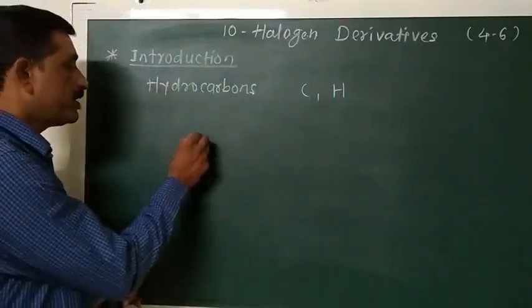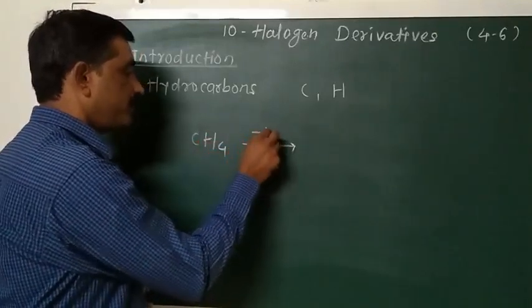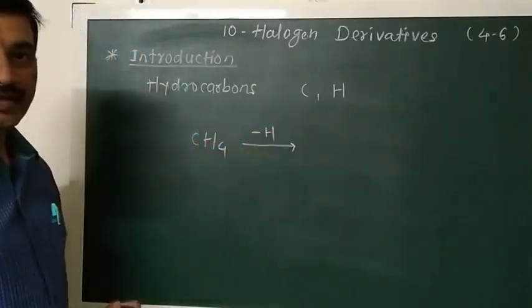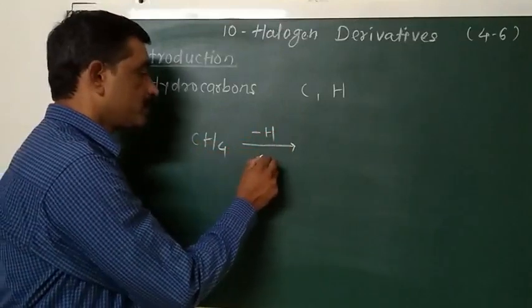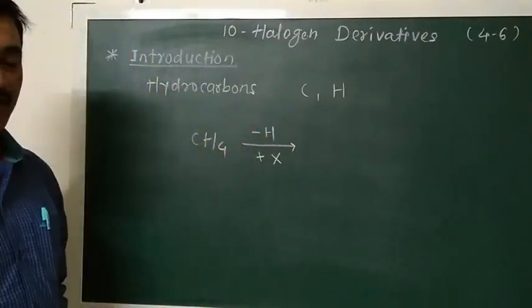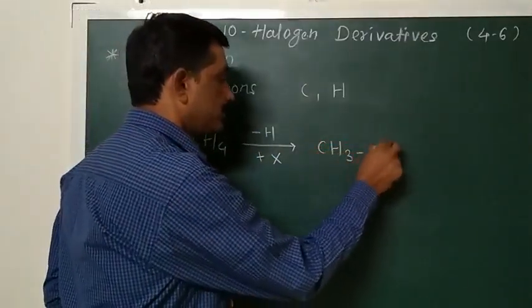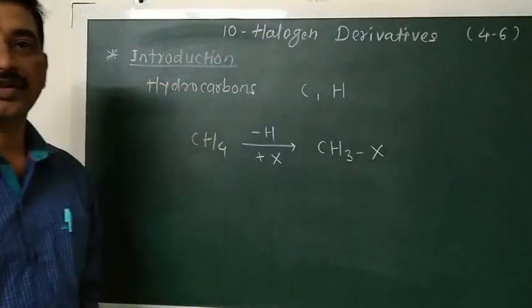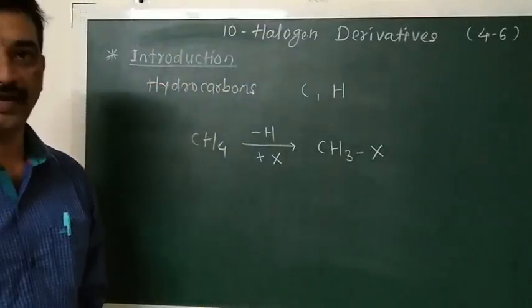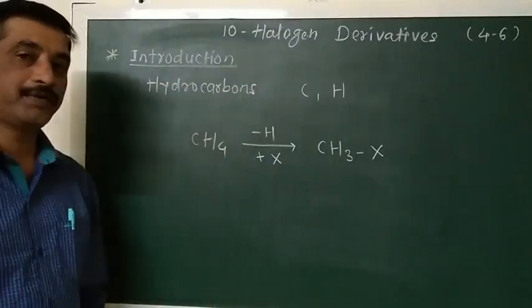For example, when you consider methane, when one hydrogen atom of this methane is replaced by, suppose, halogen atoms such as chlorine, bromine and iodine, then we get a new compound, and this compound is known as a halogen derivative of this alkane. So what is a halogen derivative?